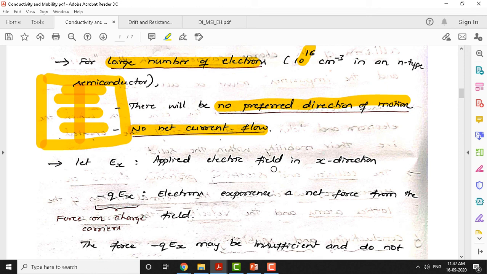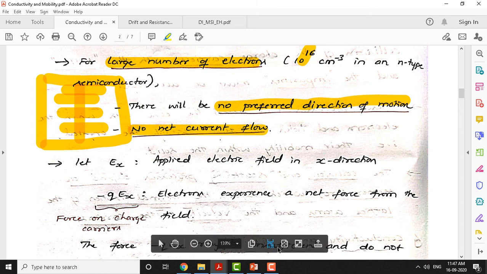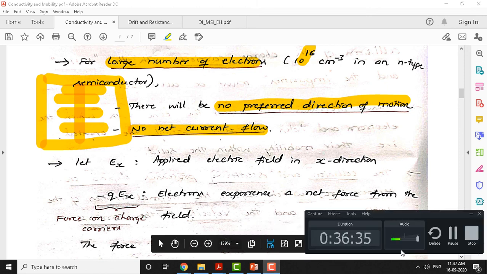Finally we derive expressions for conductivity and then mobility, and lastly we will discuss what factors conductivity and mobility depend upon, and how to improve conductivity and mobility in a semiconductor. Those things we will discuss in the next class. With that I will stop at this point. The next class will continue with this topic itself.